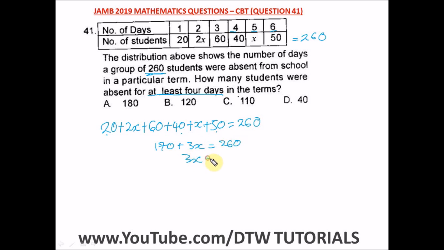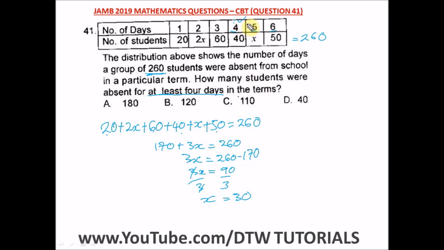So we have 3x is equal to 260 minus 170. What will this give us? 260 minus 170 will give us 90. And we have 3x. Let's divide everything by 3. And what is x? x is equal to 30.